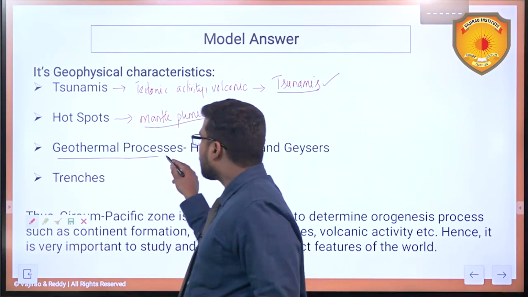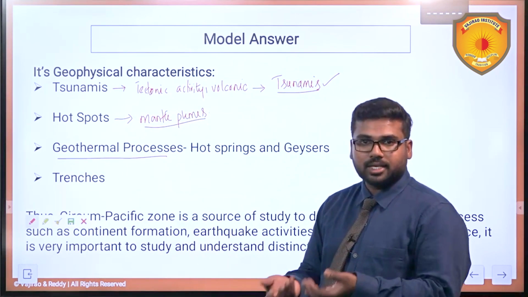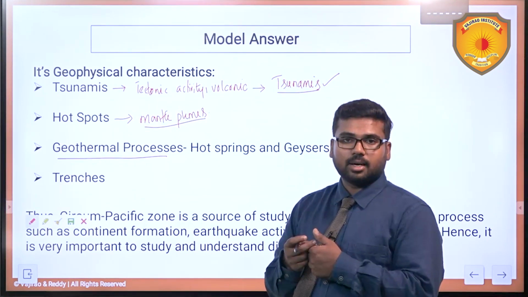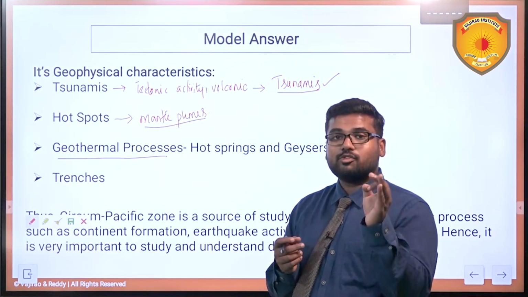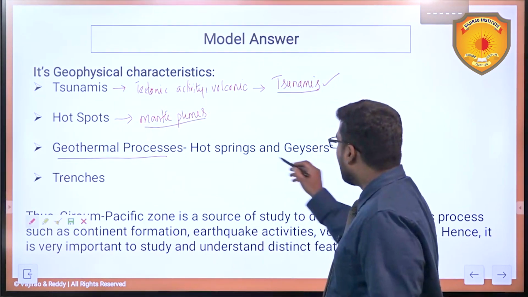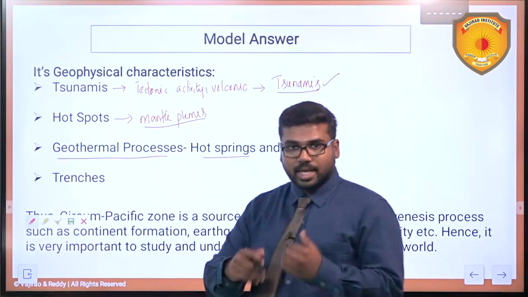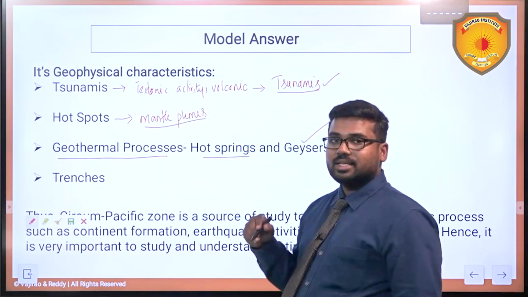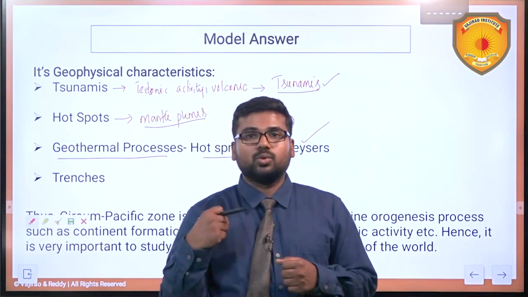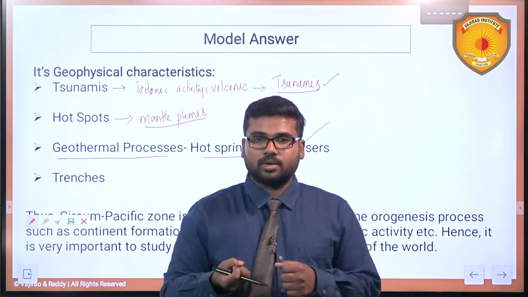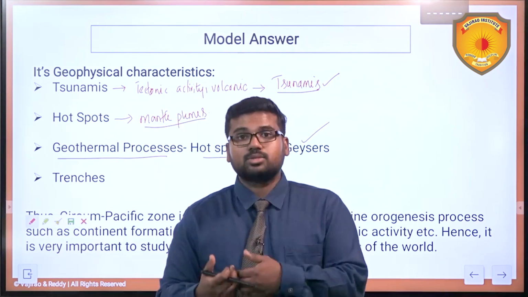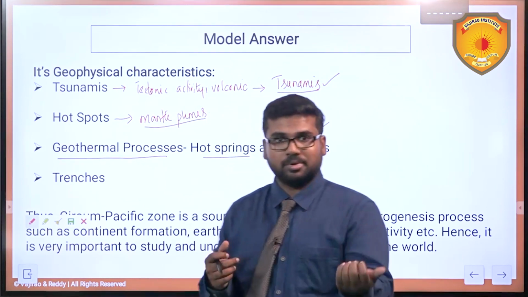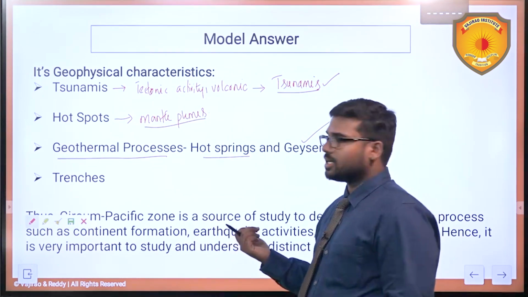Then geothermal processes. Because there is continuous volcanic activity and eruption, and there is magma eruption and lava coming, this results in the formation of hot springs, natural springs where you get hot water, and geysers. These are vents which give you highly pressurized water vapor. Such things are also formed there. These are also geophysical characteristics of it. If you remember, you find the examples and give them.